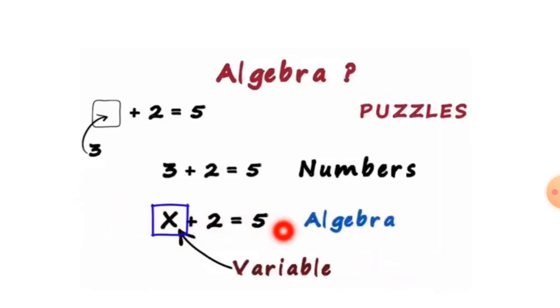Now this equation is also called algebra because the variable is x and it is unknown, and you can say that this is a puzzle type where we should find the value of x. So x plus 2 is equal to 5. This is called algebra.